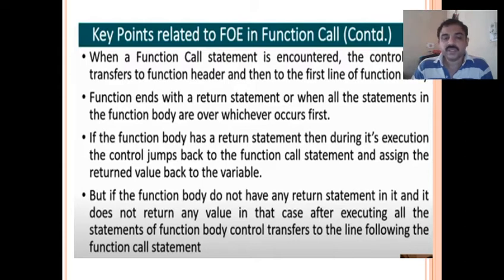But if the function body does not have any return statement and doesn't return any value, then after executing all the statements of the function body, control transfers to the line following the function call statement. We'll see how it works with return and without return with examples.